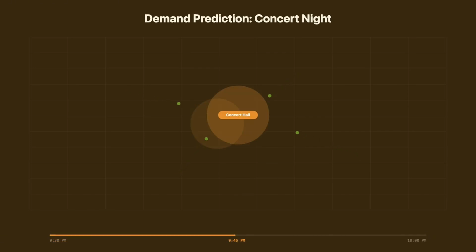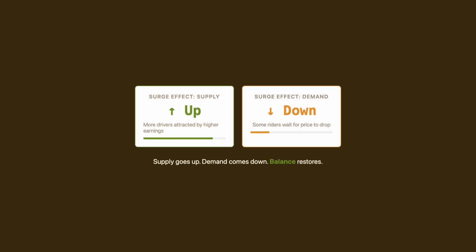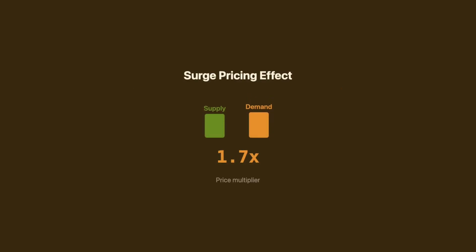If the supply still won't be enough, surge pricing kicks in. The price goes up. This does 2 things at once. It attracts more drivers because the earnings are higher. And it slightly reduces demand because some riders choose to wait for the price to drop. Supply goes up, demand comes down, balance restores.